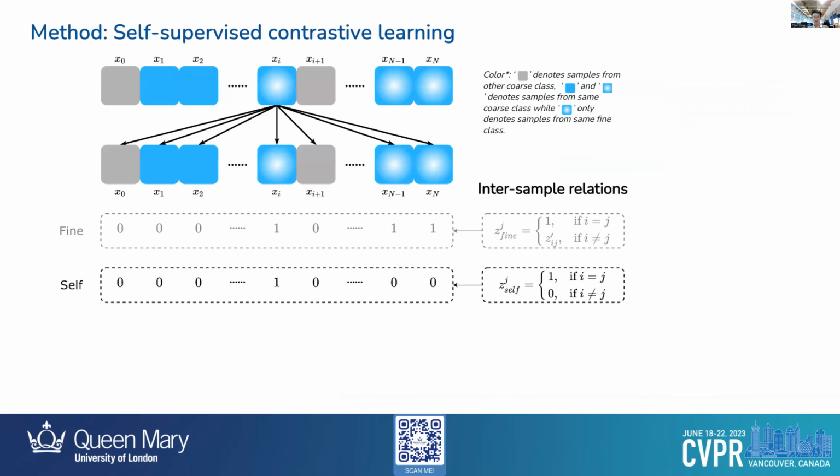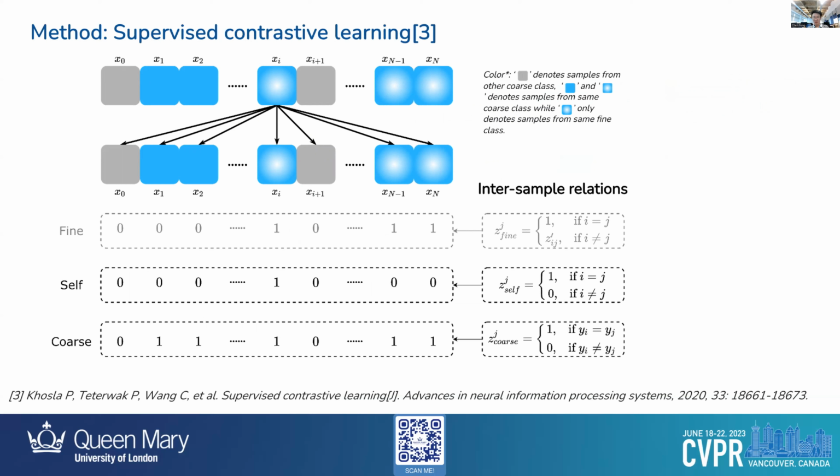The simplest condition is we only consider each sample itself as a positive match, which is self-supervised contrastive learning. As we can see, we only have one entry as 1 here and all others have been assigned as 0. When we have coarse labels, we can also consider samples belonging to the same coarse class as positive. This is the recently proposed supervised contrastive learning.